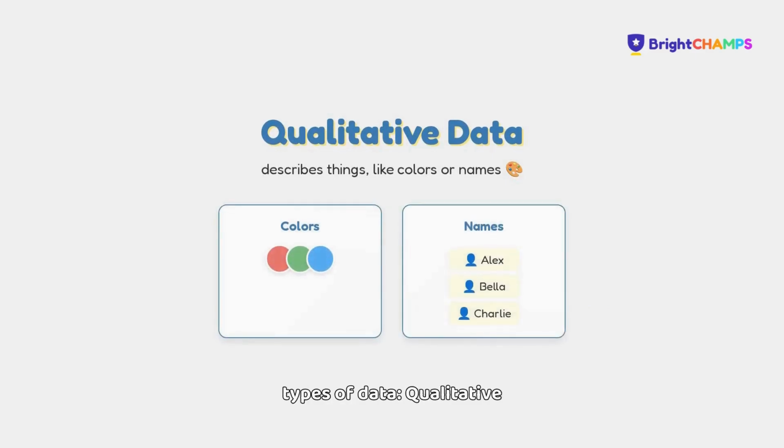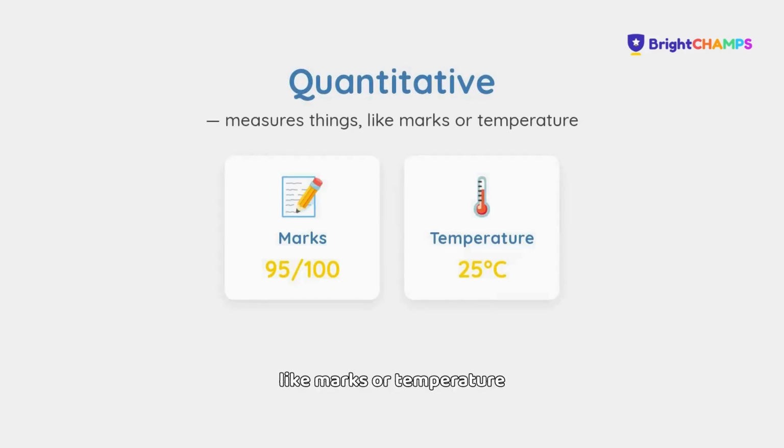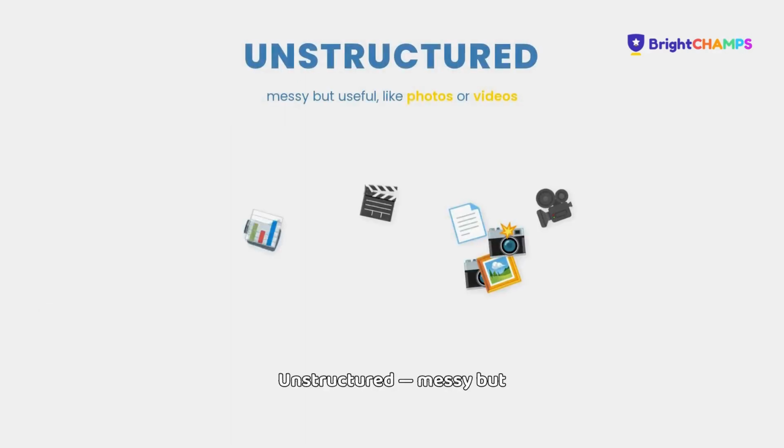There are also different types of data. Qualitative describes things, like colors or names. Quantitative measures things, like marks or temperature. Structured, neatly organized, like an Excel sheet. Unstructured, messy but useful, like photos or videos.